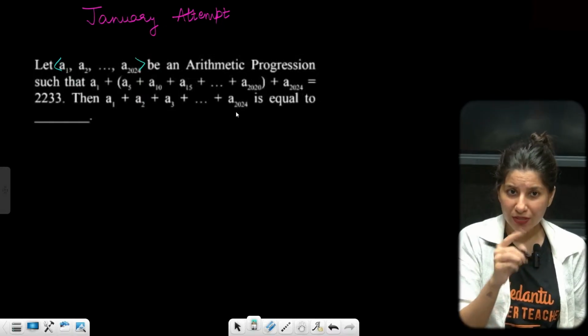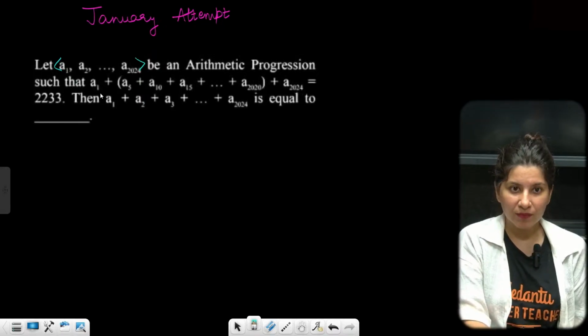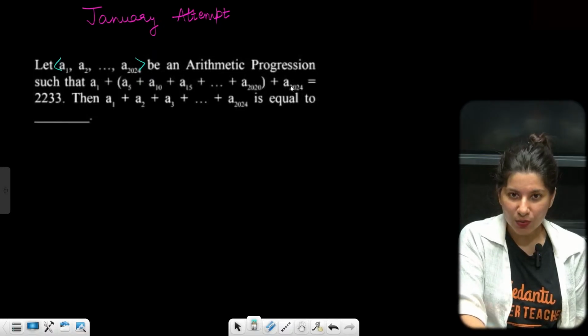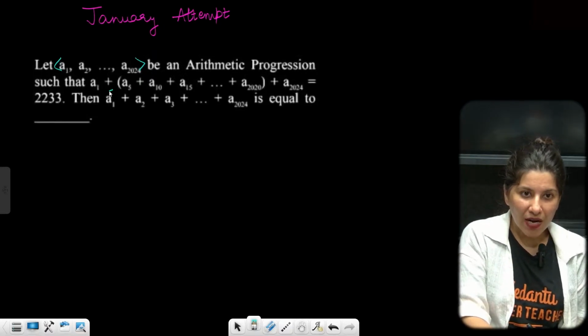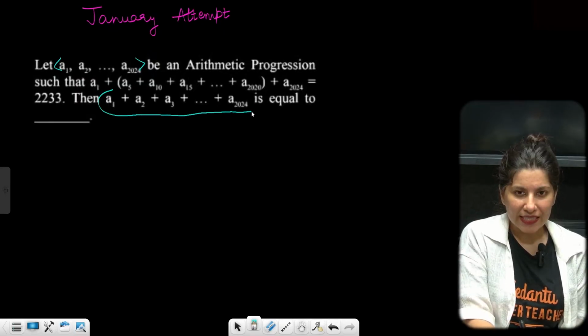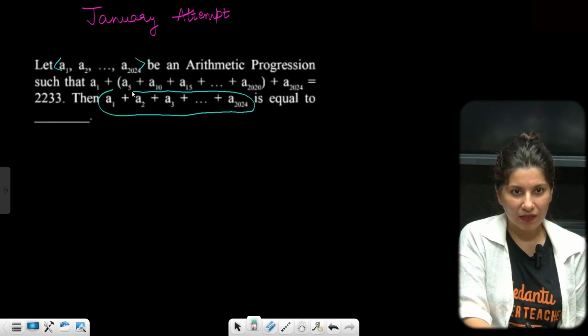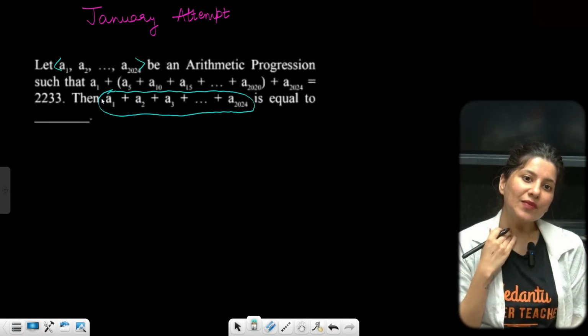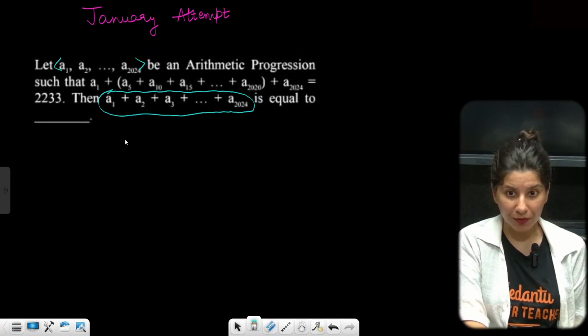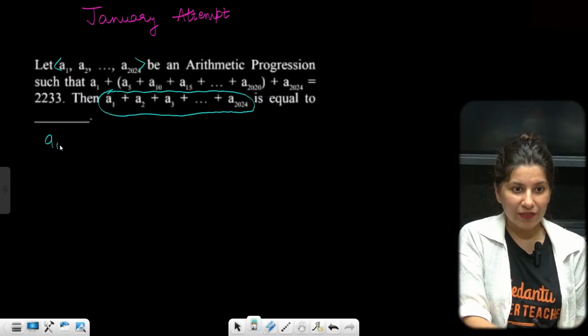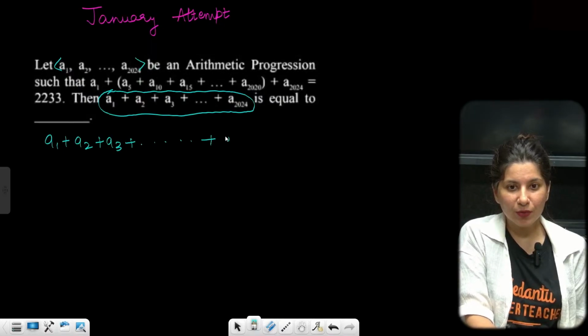one equation is given to you, only one equation. First of all, they are giving you some equation, but this is something which they are looking for: A1 plus A2 plus A3 and all the way up to A2024.